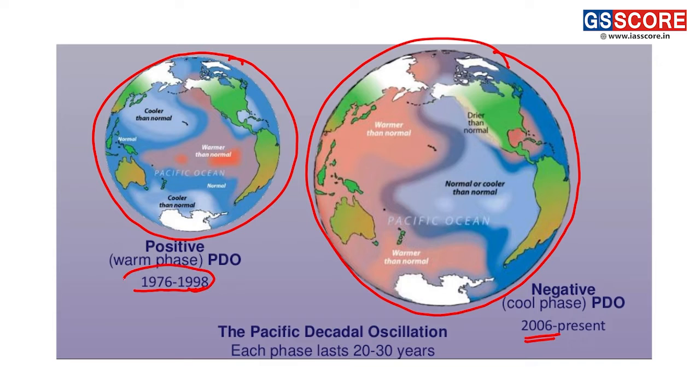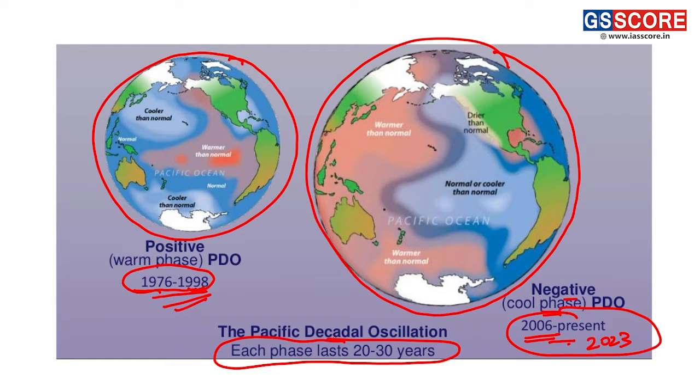Thus the warming and cooling takes place from one decade to another. The negative, cooling phase is happening till now, that is 2023. Thus we can see the period of these oscillations can last up to 20 to 30 years.